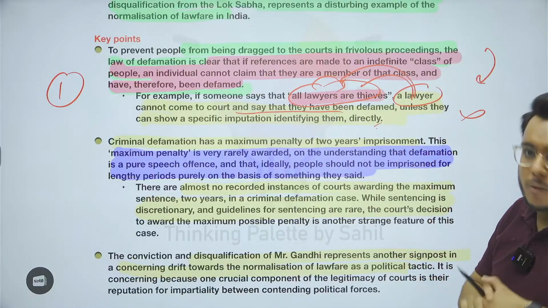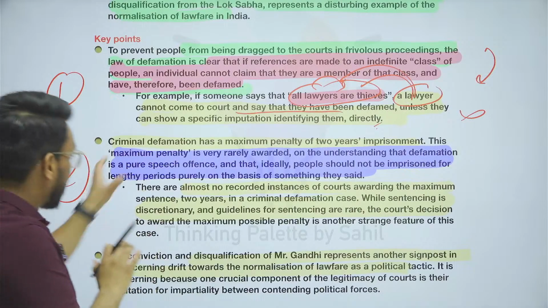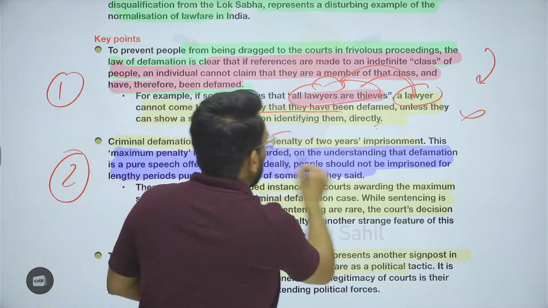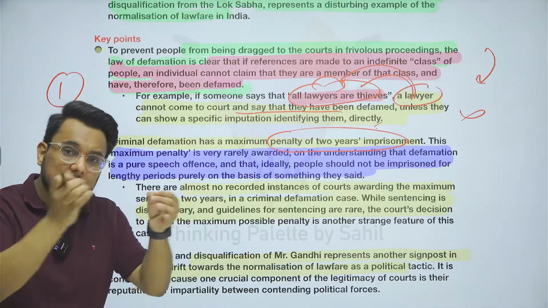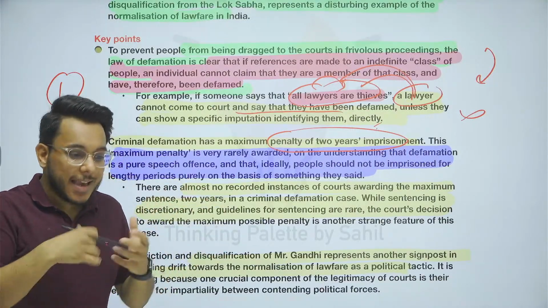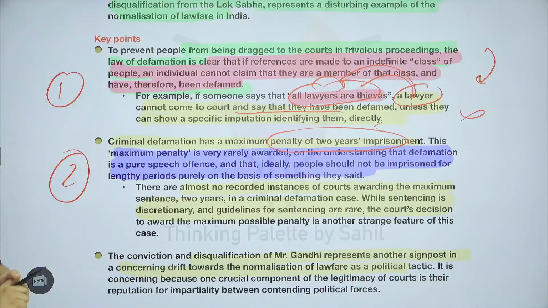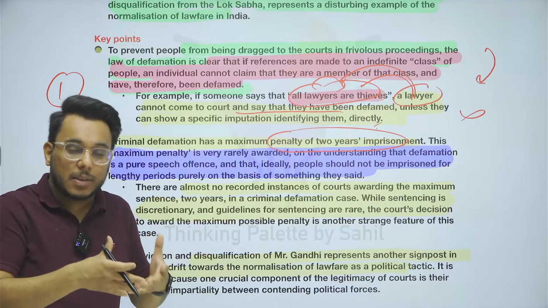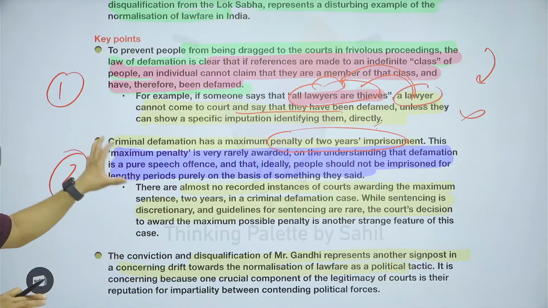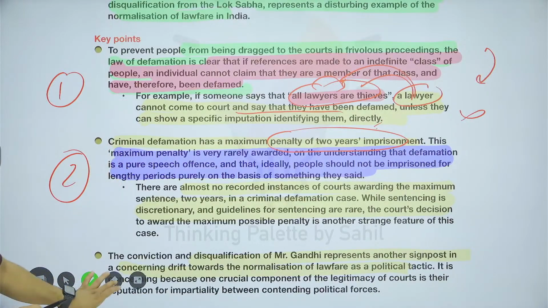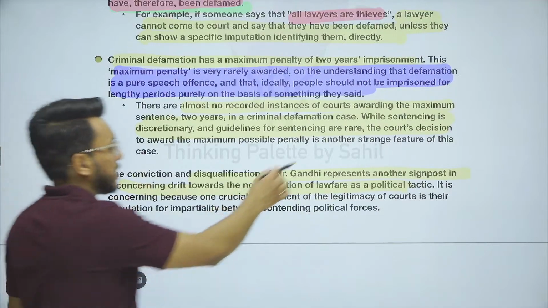This has been provided, one thing. Then second, it is being said that criminal defamation has a maximum punishment of 2 years, and that maximum penalty is very rarely given. Why? Because here you have just used speech, and just for speaking something, which has not led to any action, we don't use the maximum punishment. Okay, this is something.